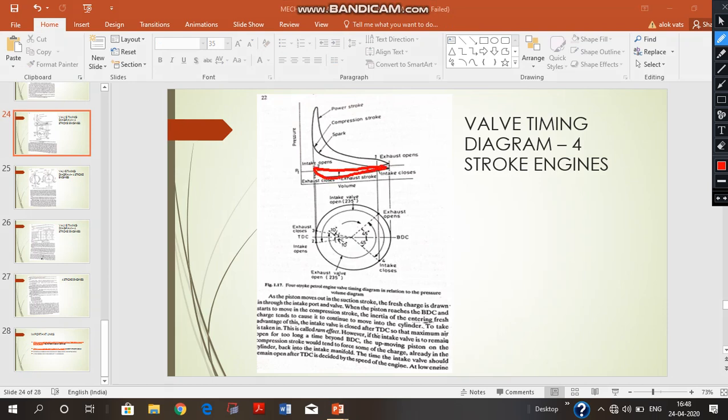The curve lying above is the exhaust stroke, and the curve below is the intake stroke, the suction stroke. We can write the suction stroke because suction happens at a pressure which is below the atmospheric pressure, and the pressure is greater than atmospheric in the exhaust stroke. That is why it follows this type of curve. Thank you.